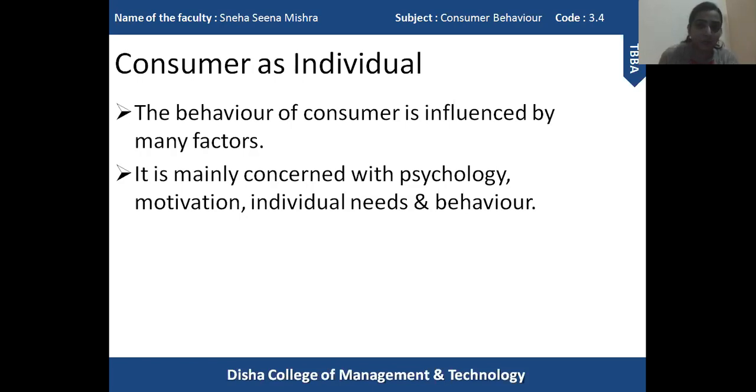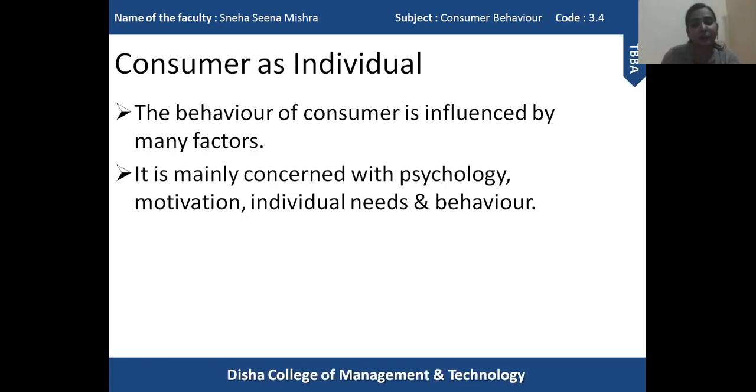When you decide to purchase a particular product, first of all, the factor which influences our decision is psychology. The psychology of a human being has a major influence on the decision made regarding purchase and consumption of a particular product. That is the first factor which affects the behavior of the consumer. Next one is motivation. What are the various things that motivate a consumer to go out and purchase a product, use a product and consume a product? There are various factors which motivate a consumer.